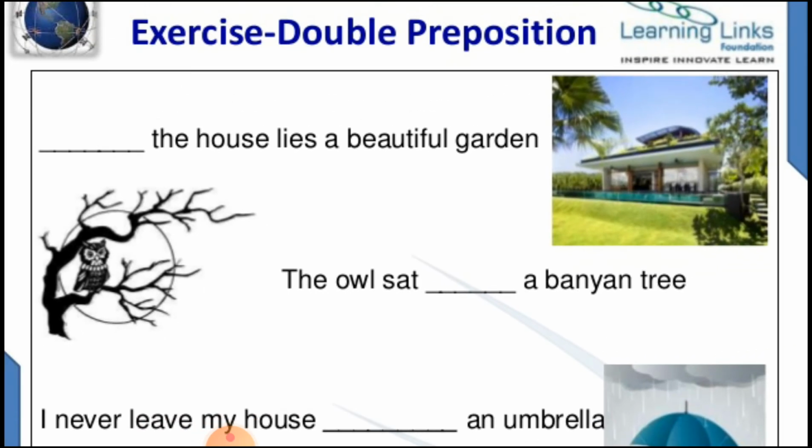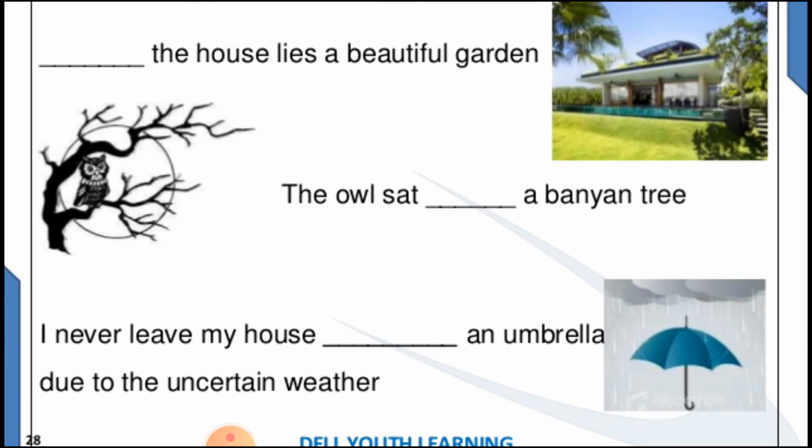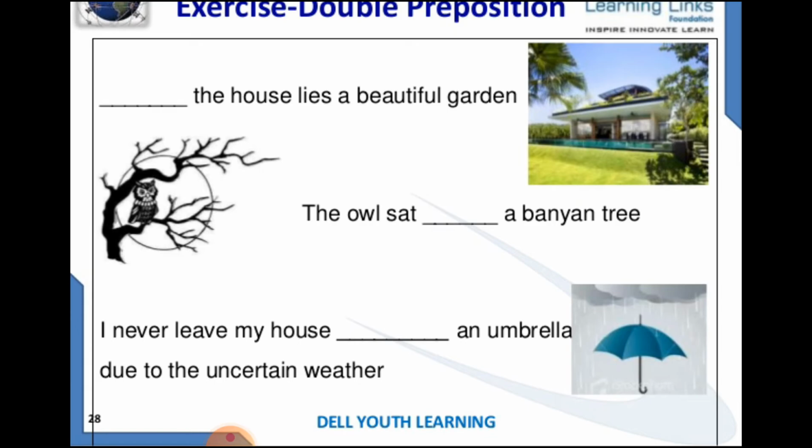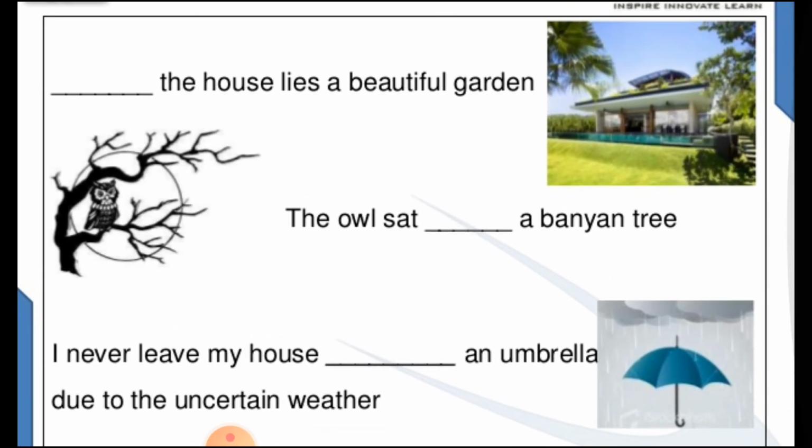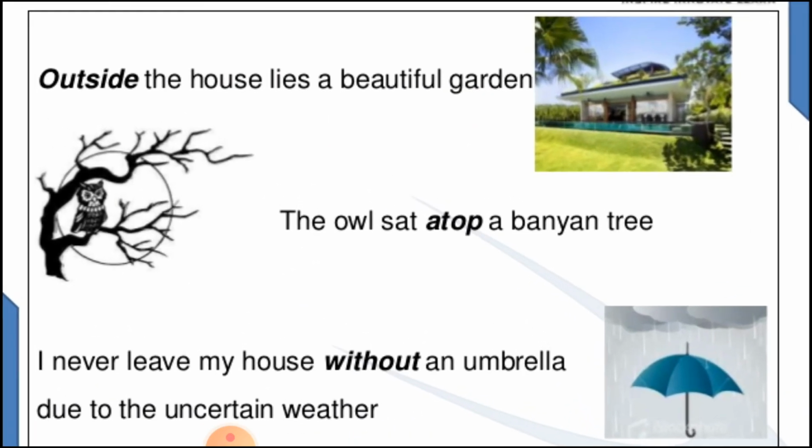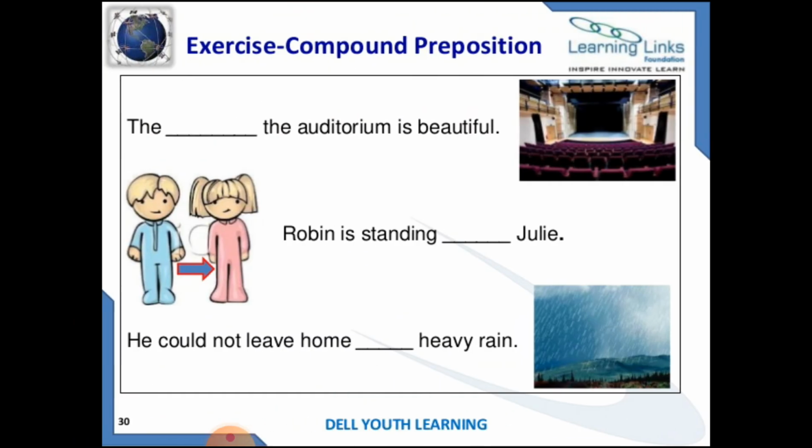Double preposition: atop. Okay. The owl sat atop a banyan tree. I never leave my house without an umbrella due to the uncertain weather. Uncertain, not uncertain. Okay, it's uncertain. These are the answers. Outside the house, sat atop, without an umbrella.